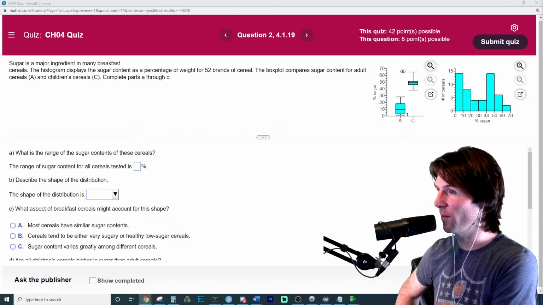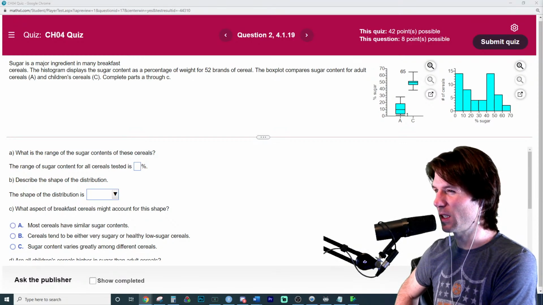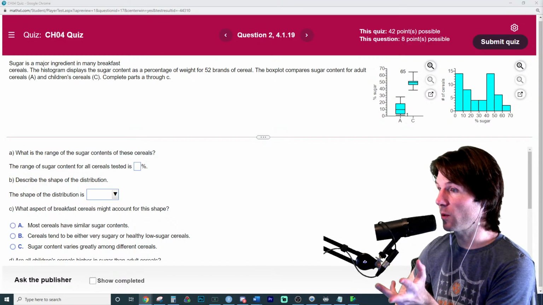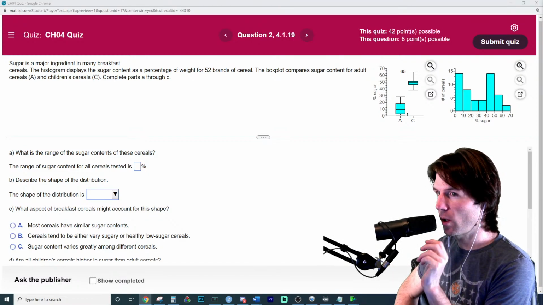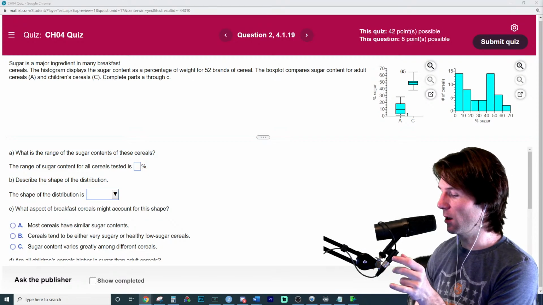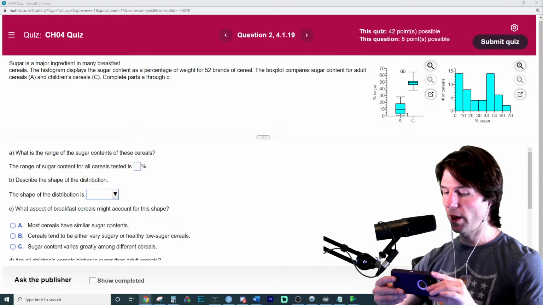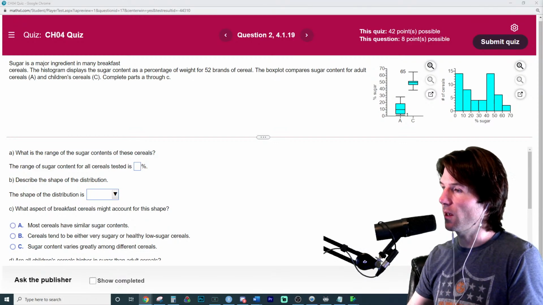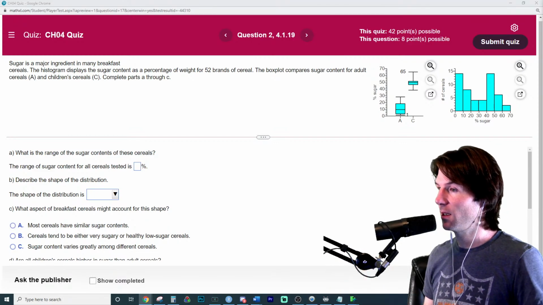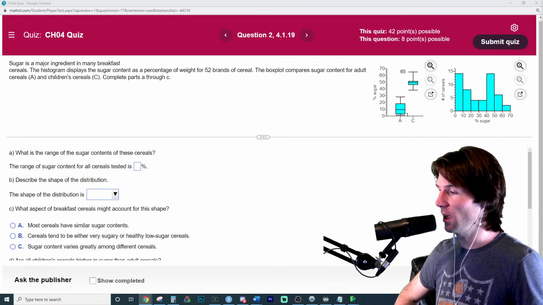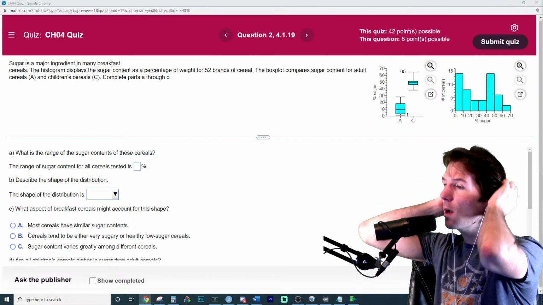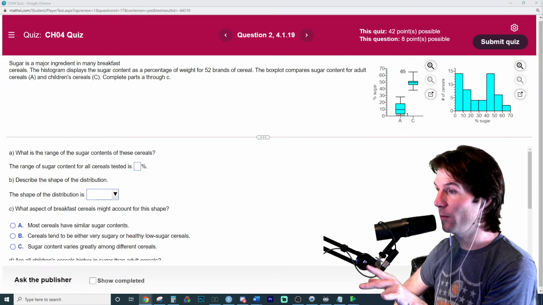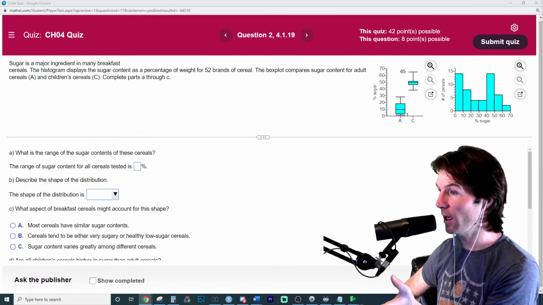If you mention a specific problem, how would we find the range of this data? It says, what is the range? Whenever you hear range, the range is always this distance. You could use a note card to practice it: the range is the what to the what. The range is just this value to this value. That's the range of the data. So how would we find it? I'll show you a common mistake with this question. The range is going to be the min to the max, the lowest value to the highest value.